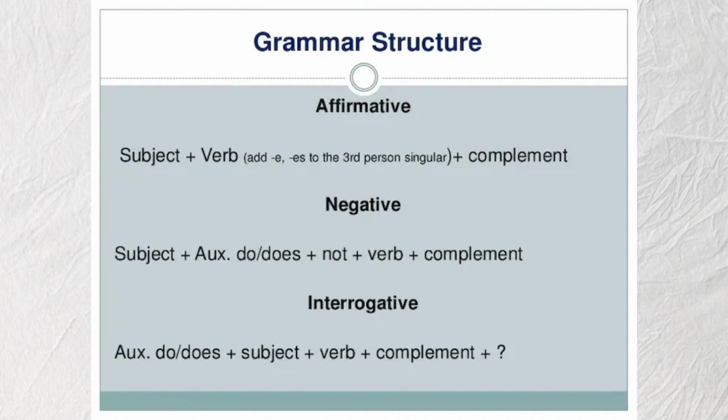And the negative, the structure, that is subject plus auxiliary do or does, plus not, plus verb and plus complement. And the last is interrogative, the structure, that is auxiliary do or does plus subject plus verb plus complement and plus question mark.